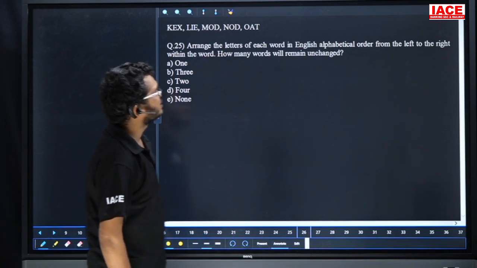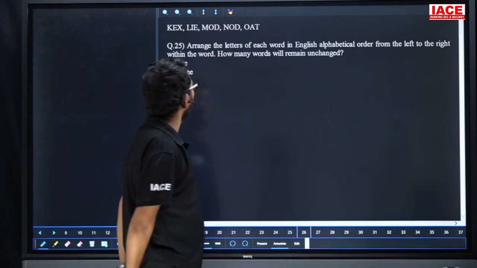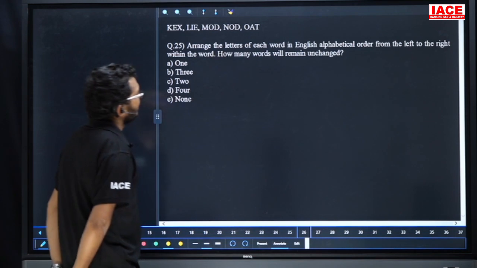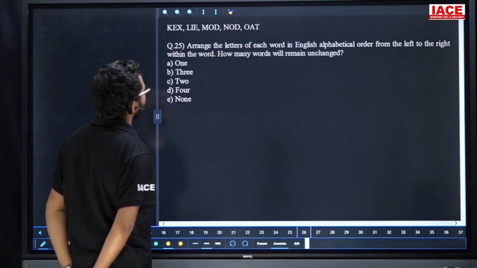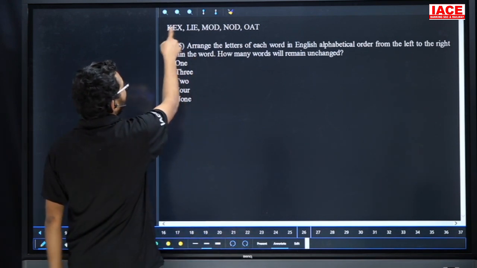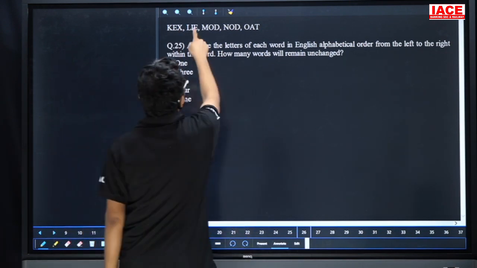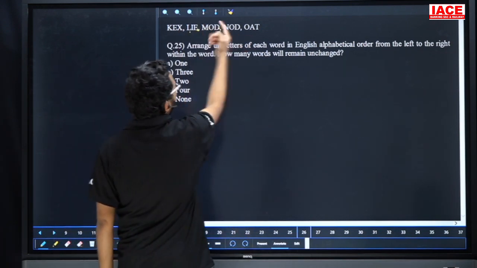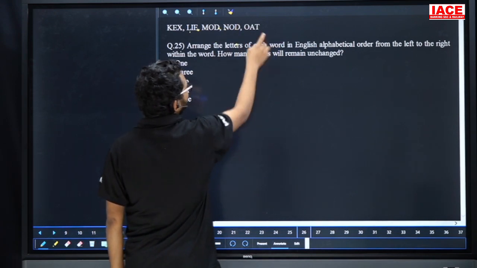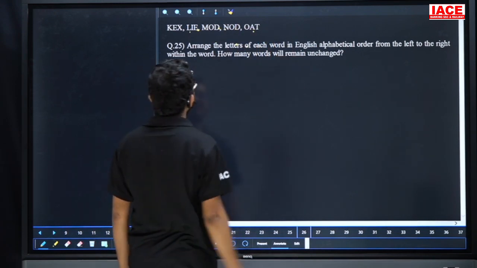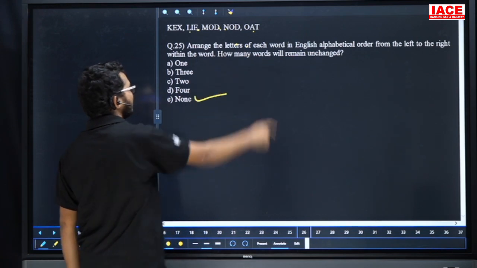Arrange the letters of each word in English alphabetical order from left to right. Within the word, how many words will remain unchanged? Yes, now friends, check. If you arrange this one in alphabetical order, EKX, this one is changed. Next one, EIL changed. Next, DMO changed. DNO changed. AOT changed. That means all are changed. Unchanged means none. So the answer is what?